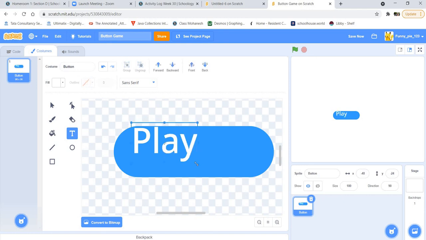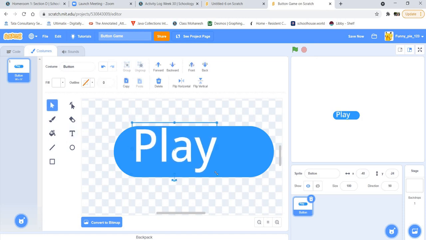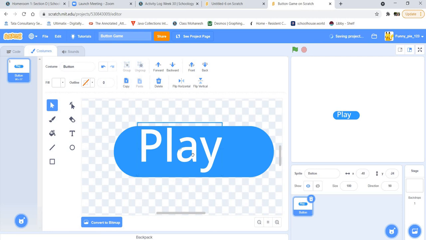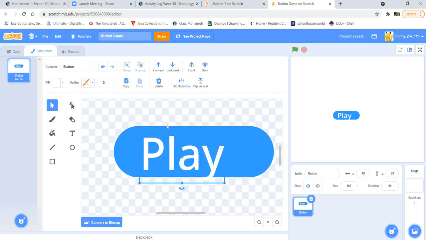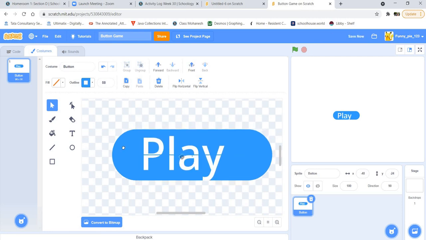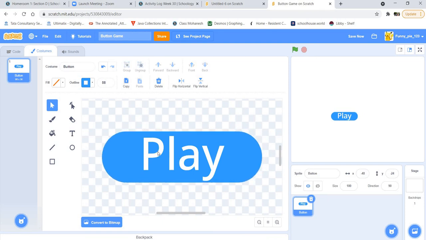Play. Good. And then make it bigger. Use the select tool, select it and make it bigger. Good. And then center it like this. And then also get the button and center it. And then I'll just make the text go up a little bit so it looks good.